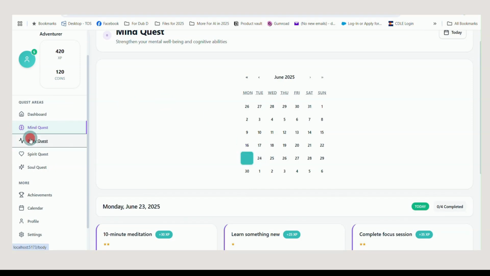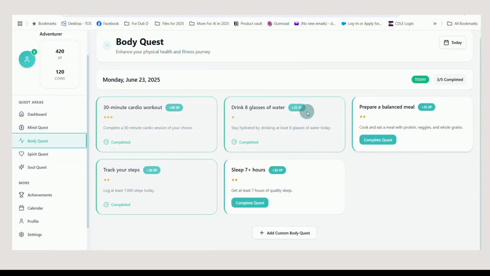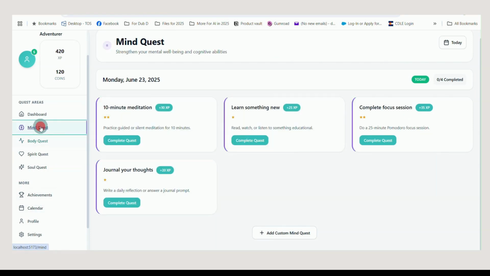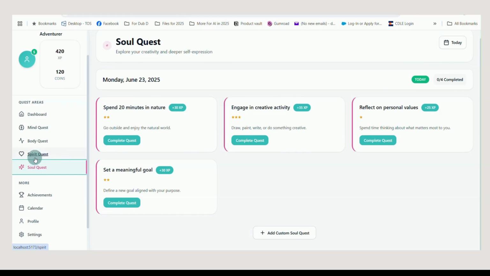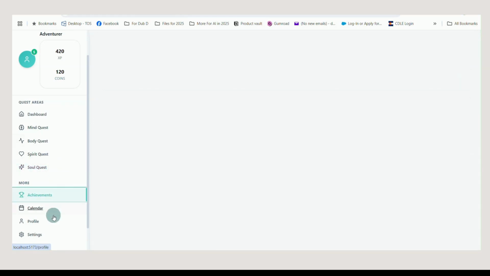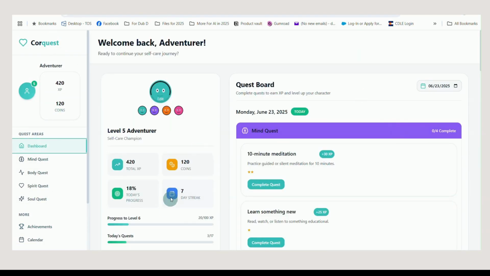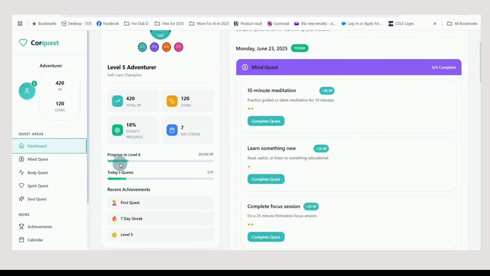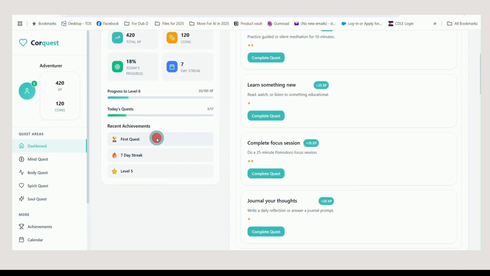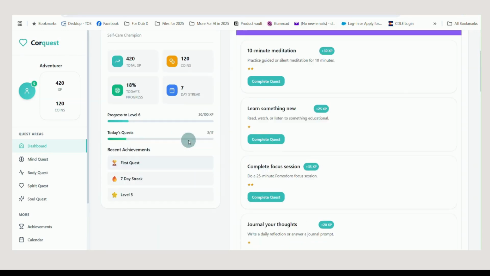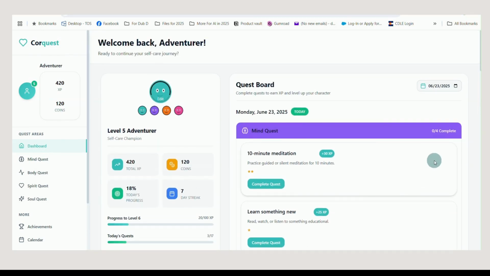It'll let you see things that you've done from the days before. And as we go back in here, you can see basically all of these things are added in here. BodyQuest, 30-minute cardio, drink glasses of water. It's real close to a habit tracker for all of these different sections, but it goes a little bit further. And then in here, it'll give you your achievements and awards that aren't loaded yet, but it will be. Let's see if it'll load me here. No, dashboard. This is where you're going to see achievements and awards and your level, your progress, your quest. It's going to show you all the different things in here when you go to your dashboard. So that's what we created.